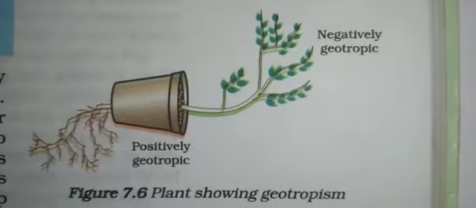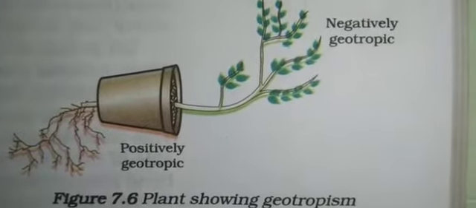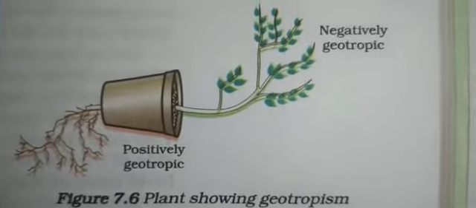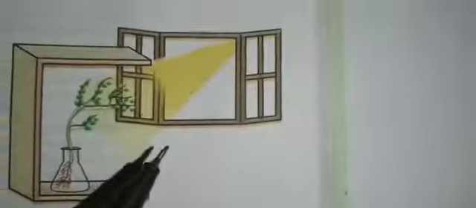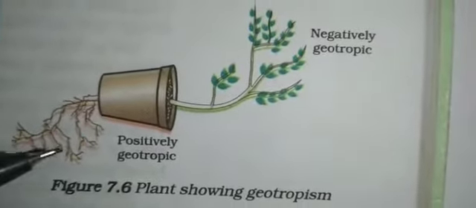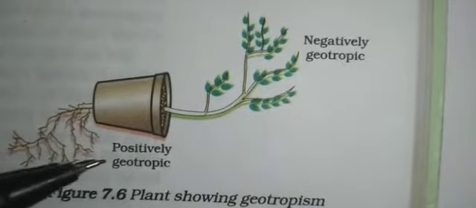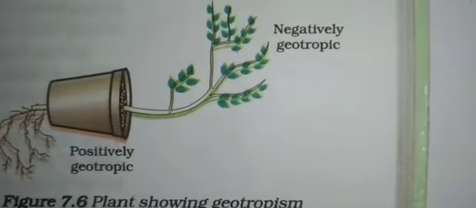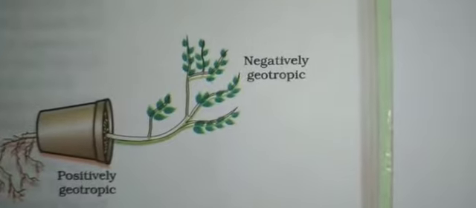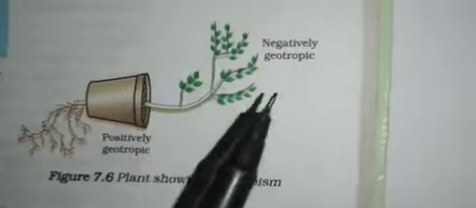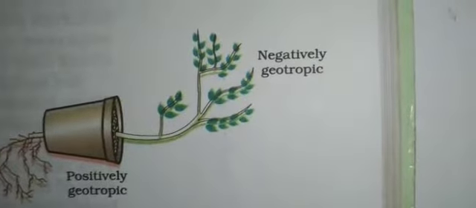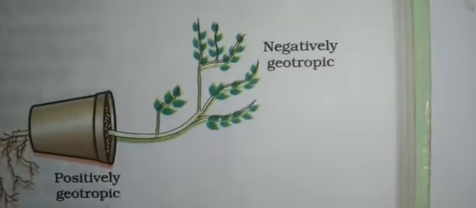Environmental triggers such as light and gravity will change the directions that plant parts grow in. So these directions or tropic movements can be either towards the stimulus. Here light is a stimulus. Here the earth, so tropism, is the stimulus. So the tropic movements can be either towards the stimulus or away from the stimulus also. So there are two different kinds of phototropic movements. Phototropic movements means this one.